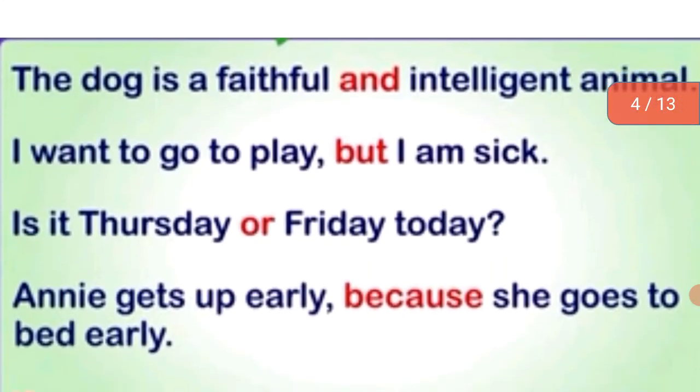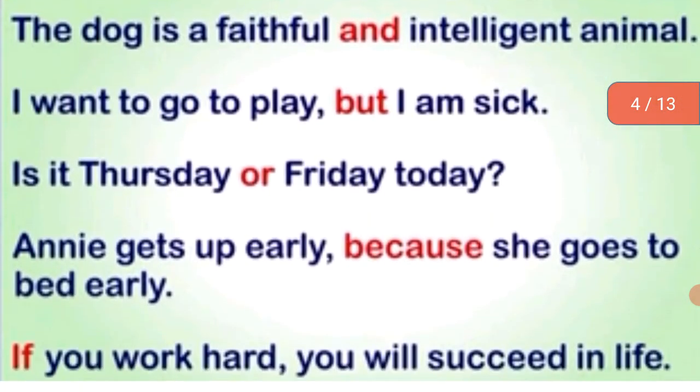Now children, remember, the dog is a faithful and intelligent animal. Here are some examples. Now these are two sentences. The dog is faithful and intelligent animal. That means and is joining these two sentences.